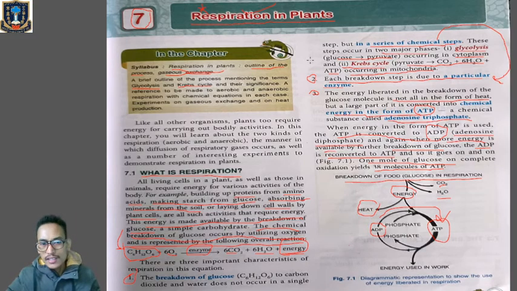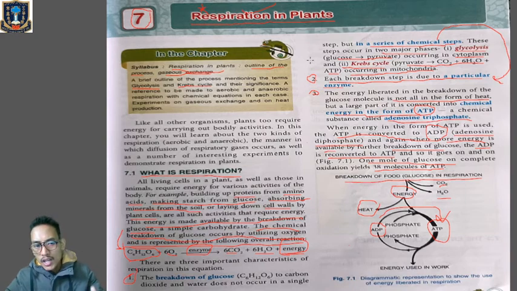It occurs in the cell cytoplasm. The second major phase is Krebs cycle, that occurs in mitochondria, where the pyruvate will be broken down to release carbon dioxide, water, and energy. And energy will be stored in the form of ATP, adenosine triphosphate. All the energy will not be released in the form of heat, but the majority of the energy will be stored in the form of adenosine triphosphate.